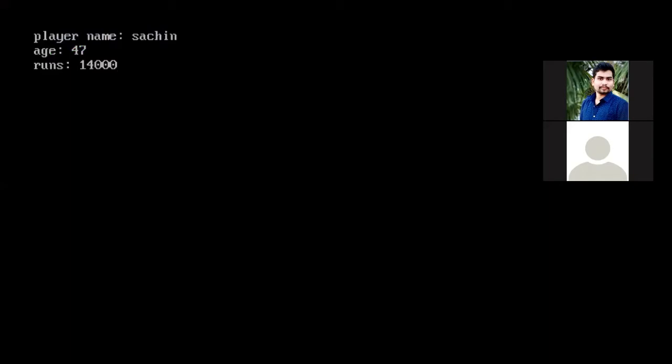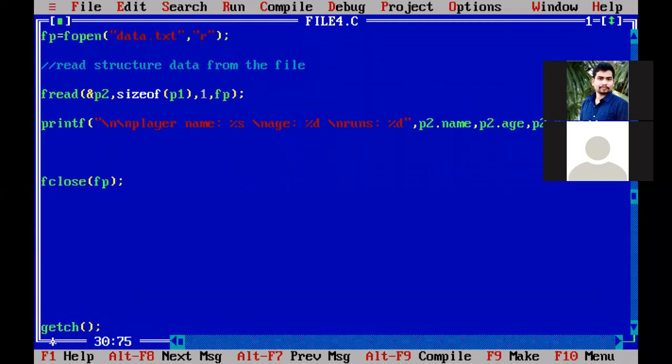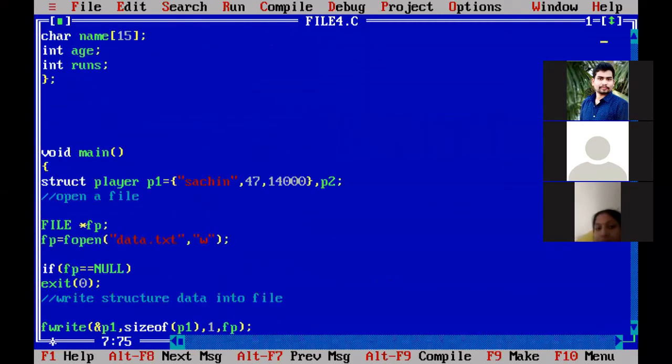This Sachin 47 14,000 is retrieved from P2, the P2 structure variable. But we created only the P1 structure variable. In that we initialized Sachin 47 and 14,000. That name, Sachin 47 14,000, belongs to P1.